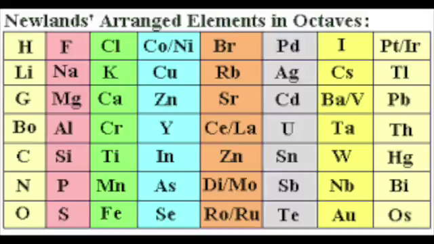Now we come to Newland's law of octaves. It was given by Alexander Newland. And according to him, there is a musical instrument, the harmonium, where there are 7 notes, and after 7 the 8th is again the same. That is, do re mi fa sol la, do re mi fa sol la.